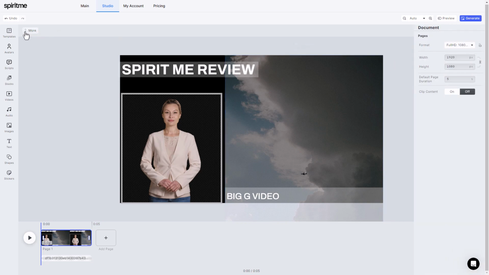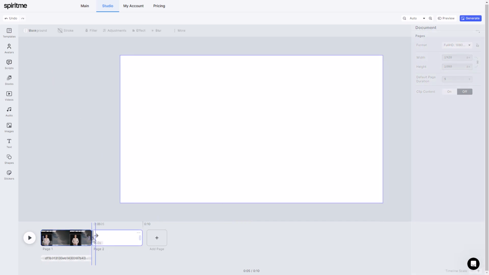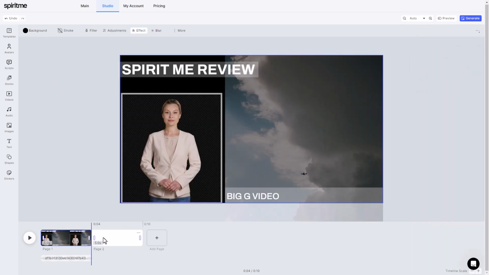And if we click up here, we can see we've got our format of the video as a whole. So we can go from 16 to 9, we can have 9 to 16, we can have all these different ratios, but we can also do 4K as well, which is very impressive. It works on a slide basis, so if I put another slide in, it looks like we don't have any way to transition between slides, but that's okay.